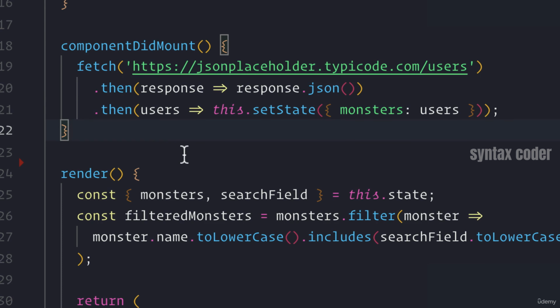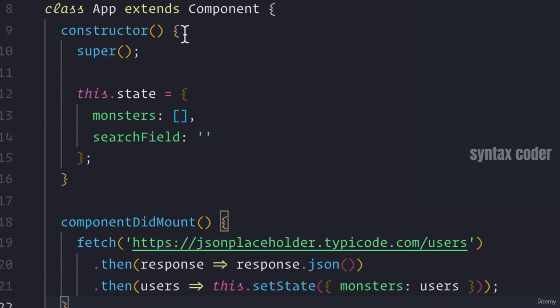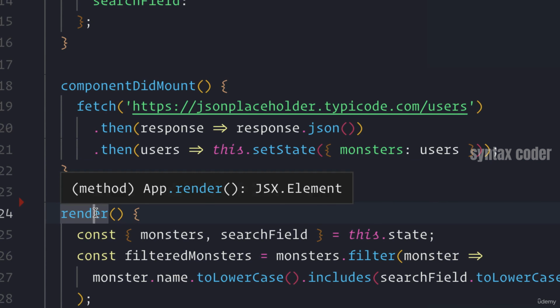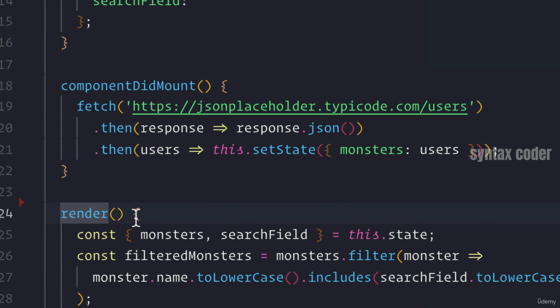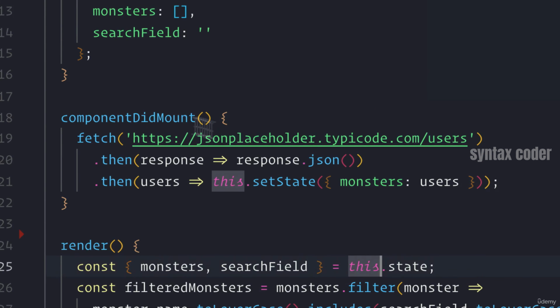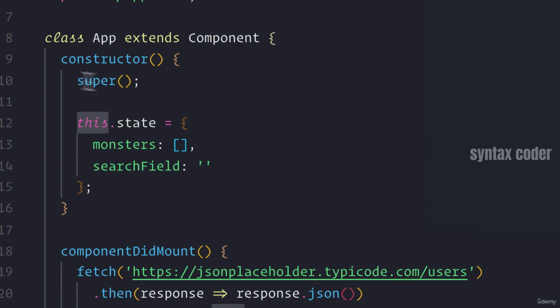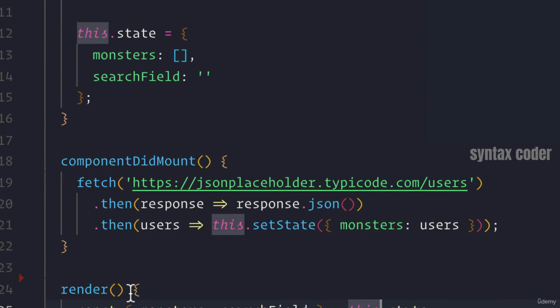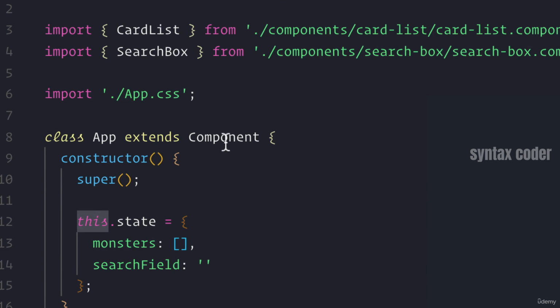Now, we've already seen class methods in our app component when we look at, say, the componentDidMount, which is a lifecycle method, as well as the render. And inside of these methods, they take this format where it's the function name, the brackets, and then the squiggly brackets, but the this keyword is bound. Now, the reason that this context is getting bound inside of these methods is because when we call super, we're actually extending the functionality that exists on Component, which we get from React, that has these lifecycle methods and render, because we didn't write them. We're like borrowing them from Component.